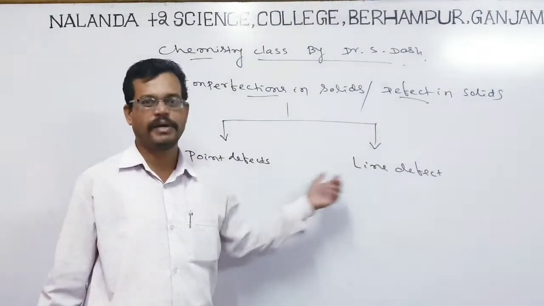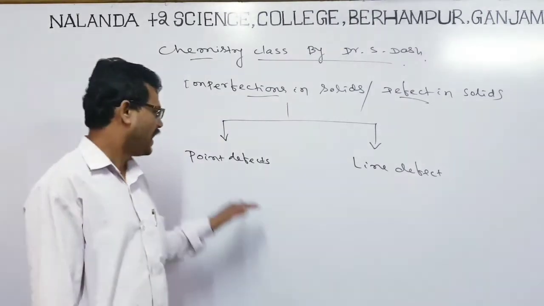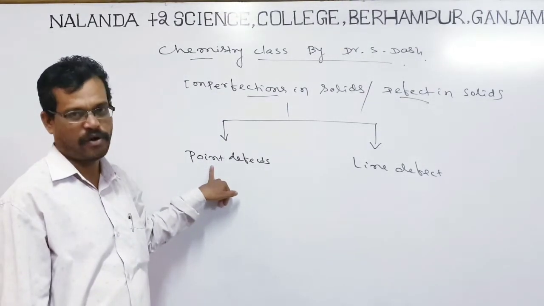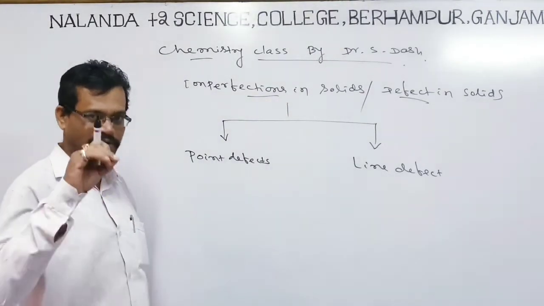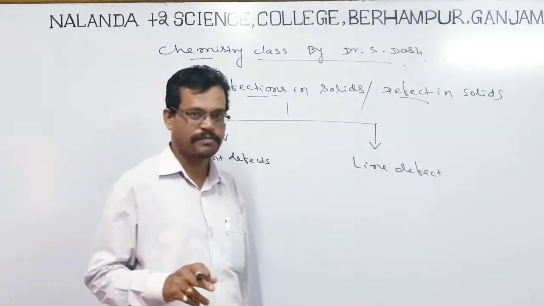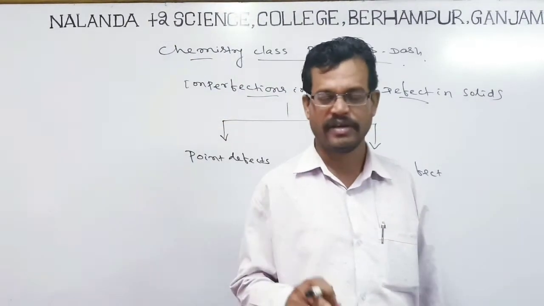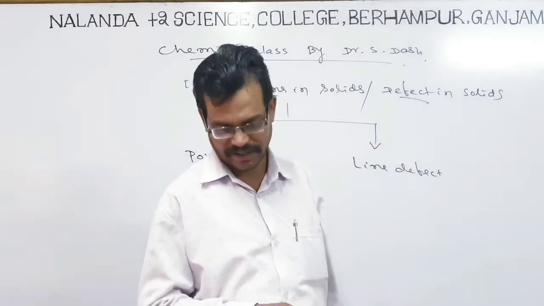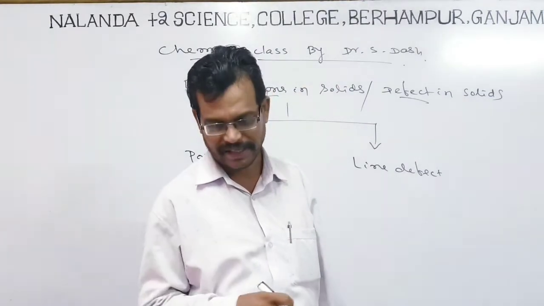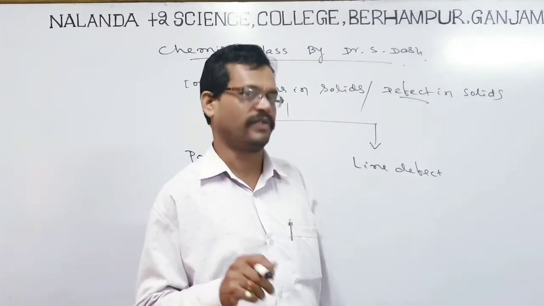What is the difference between point defect and line defect? As the name indicates, points means particular points or particular places. When the defect is formed at a particular point or particular instance, we say that defect is a point defect.